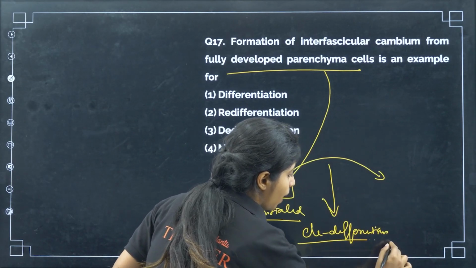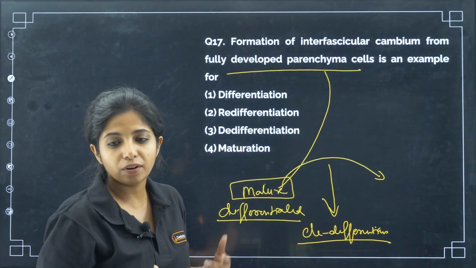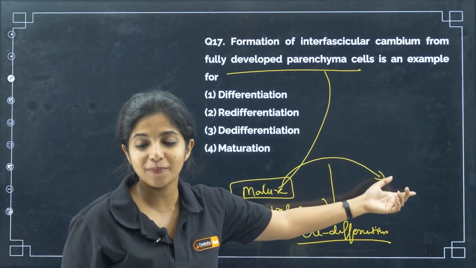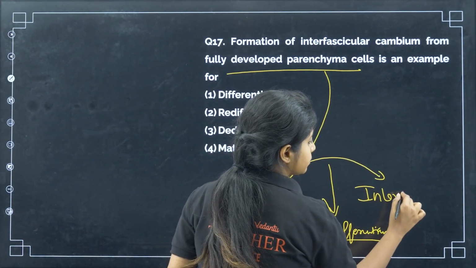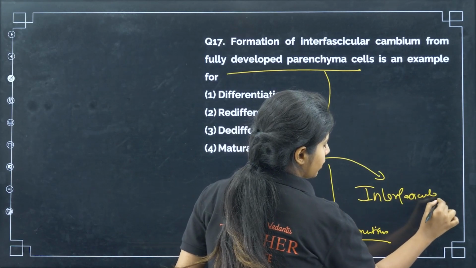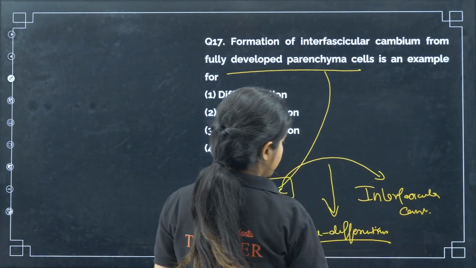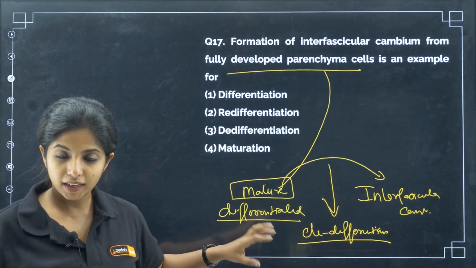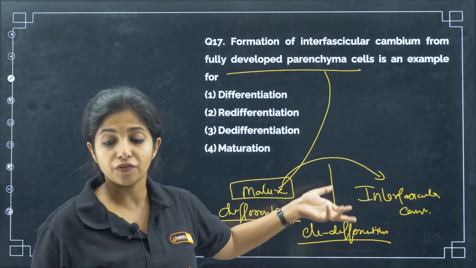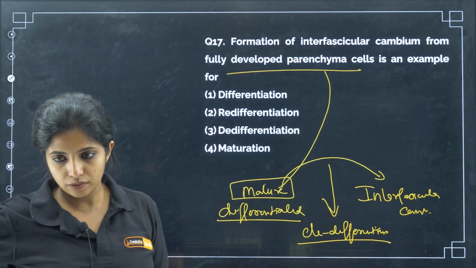It has to come back to the state of, I do not know what I want to become, and then probably it will become something else. That is interfascicular cambium. So, this process is known as de-differentiation. It is again regaining the ability to divide.